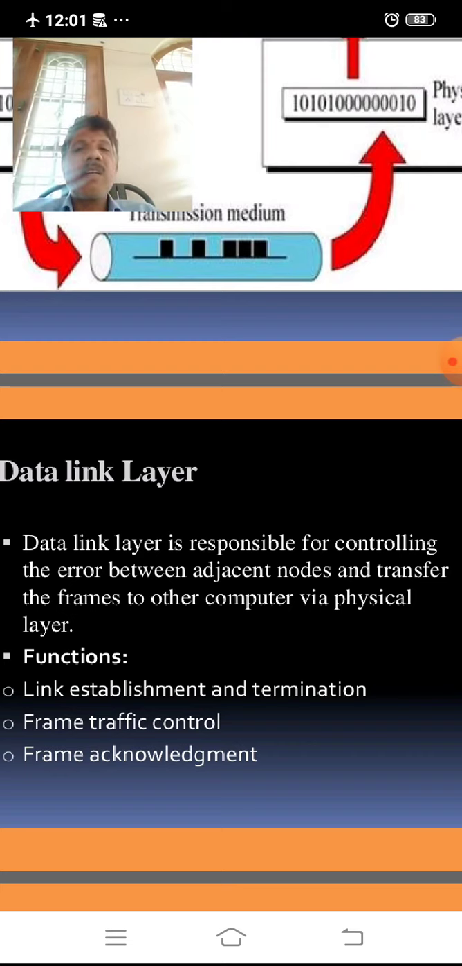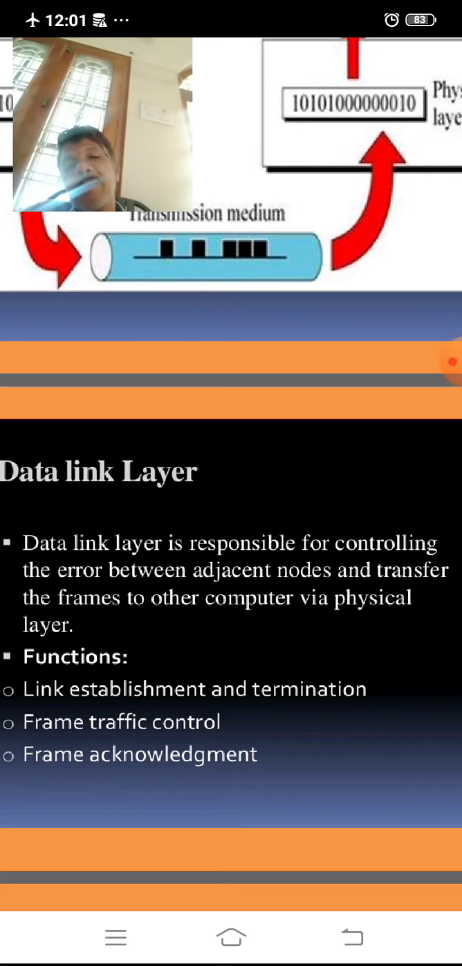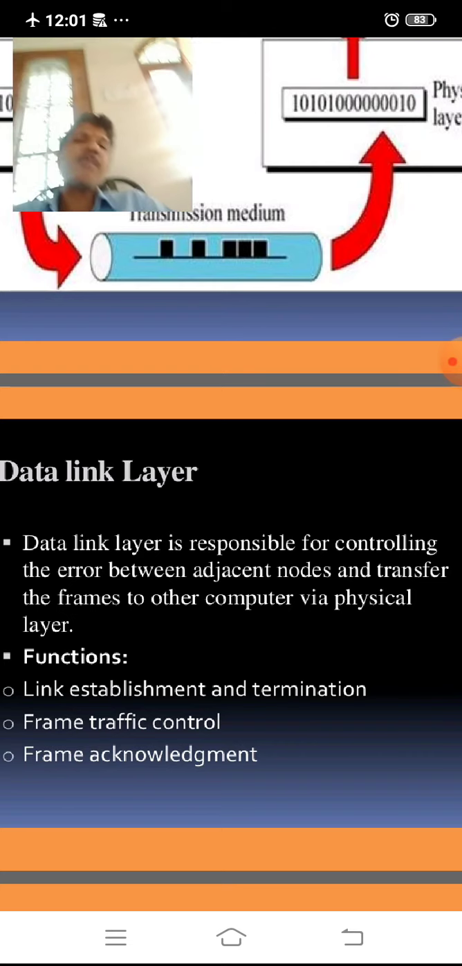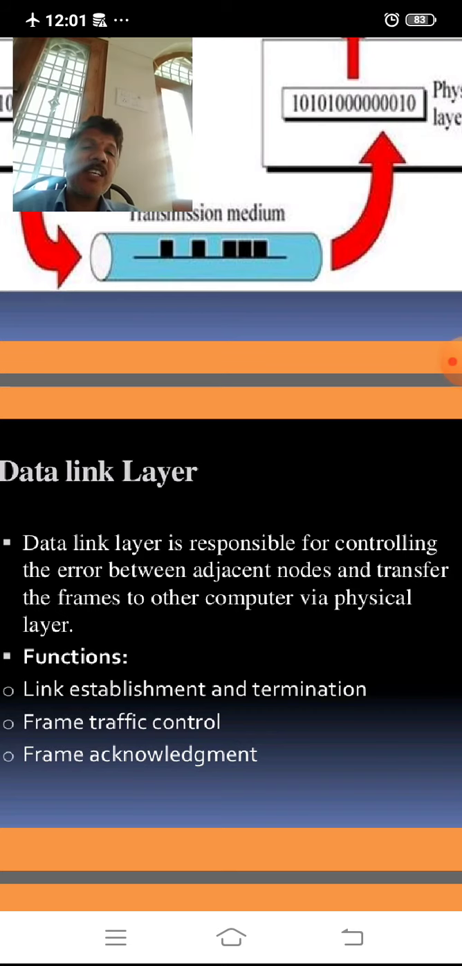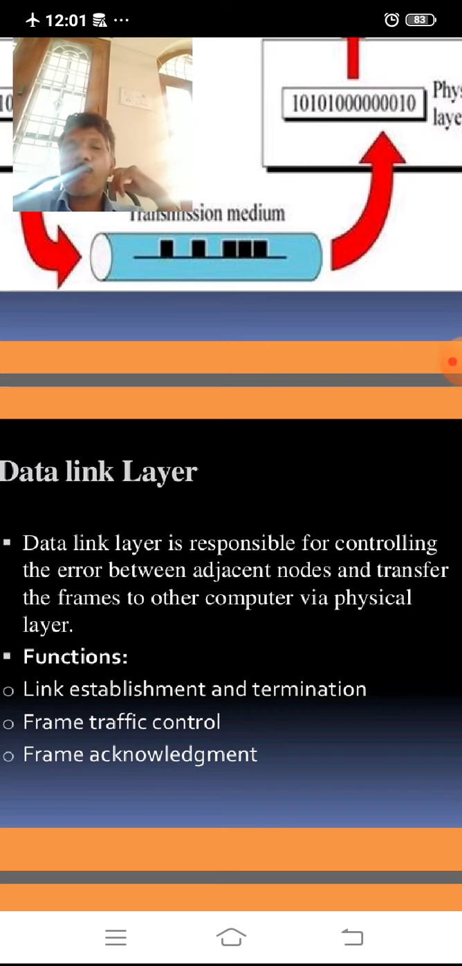Such frames are the responsibility of the data link layer. Here it performs three most important points. One is link establishment, and after the data transmission the link must be terminated. Establishment and termination both work by the data link layer only, and it also handles traffic control.